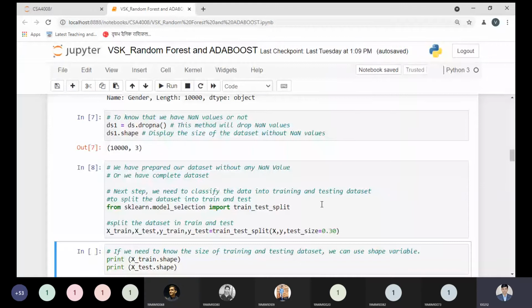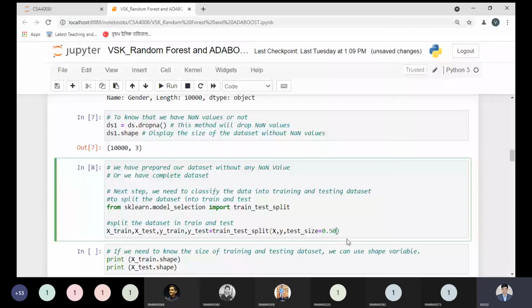See, my dear, I have already spoken many times here. Please keep the training data set more than the testing data set. Okay, so now update. But sir, it's just okay with 30 for practical purposes only. Yes, just for the practical purpose, I can do that, no issue. For the practical purpose, I'm updating the size of the testing data set to 50%. No issue, no problem.